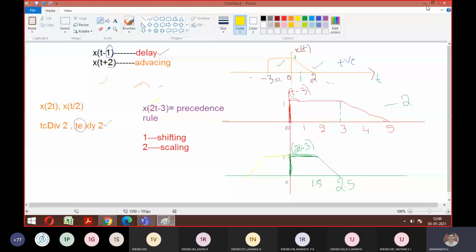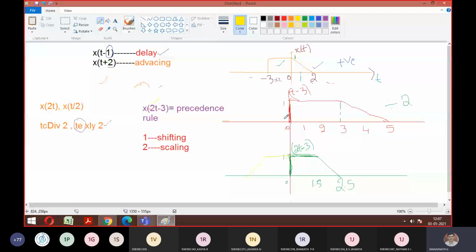So what I told is, if it is minus 2t minus 3 for the same question, you have to go with the same procedure. Follow t minus 3 first, then 2t minus 3, then you should do the reflection part. That is what the precedence rule tells. Shifting first, scaling next, then comes your folding. Is it okay? So don't do any imbalance. Just as we follow BODMAS in mathematics, in signals we follow this rule called the precedence rule. Is it okay till here to everyone? Shall I go with the next problem?